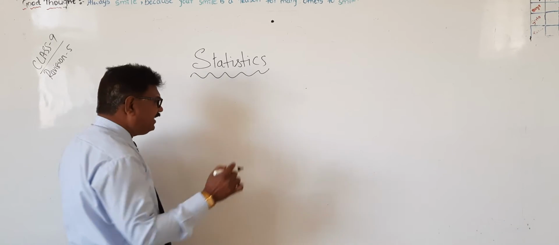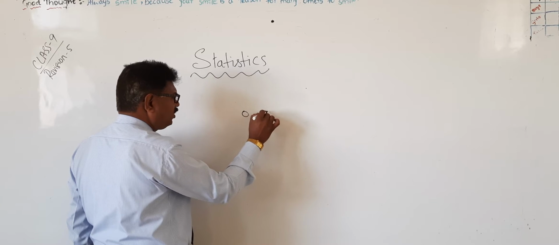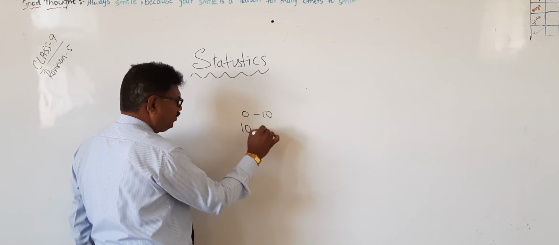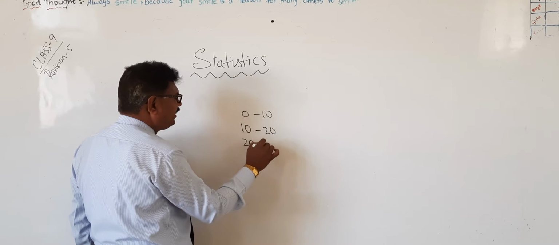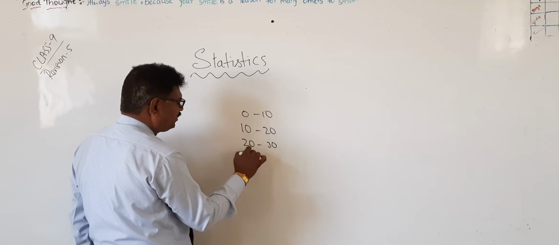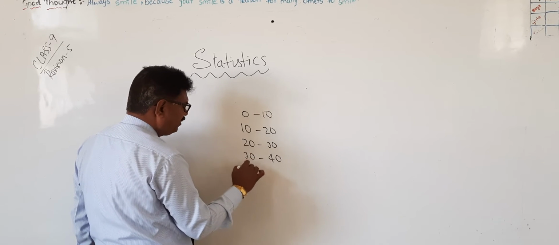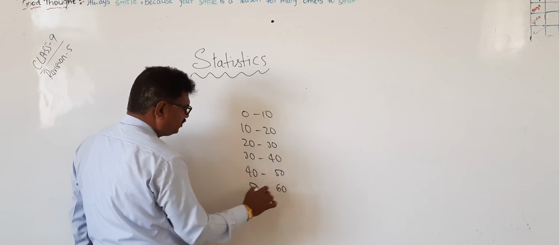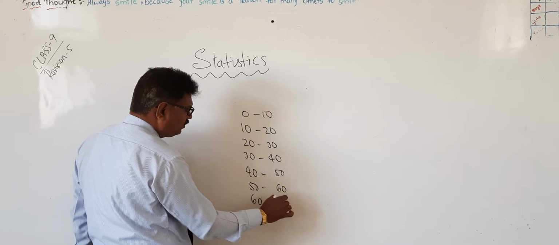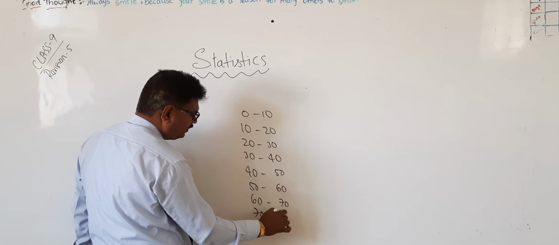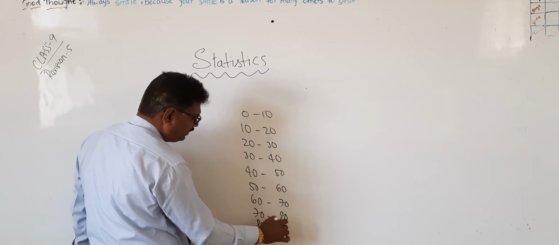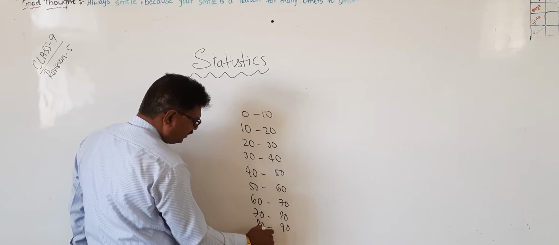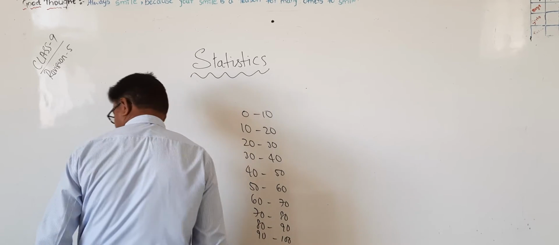Those marks we are writing like this: 0 to 10, 10 to 20, 20 to 30, 30 to 40, 40 to 50, 50 to 60, 60 to 70, 70 to 80, 80 to 90, 90 to 100.